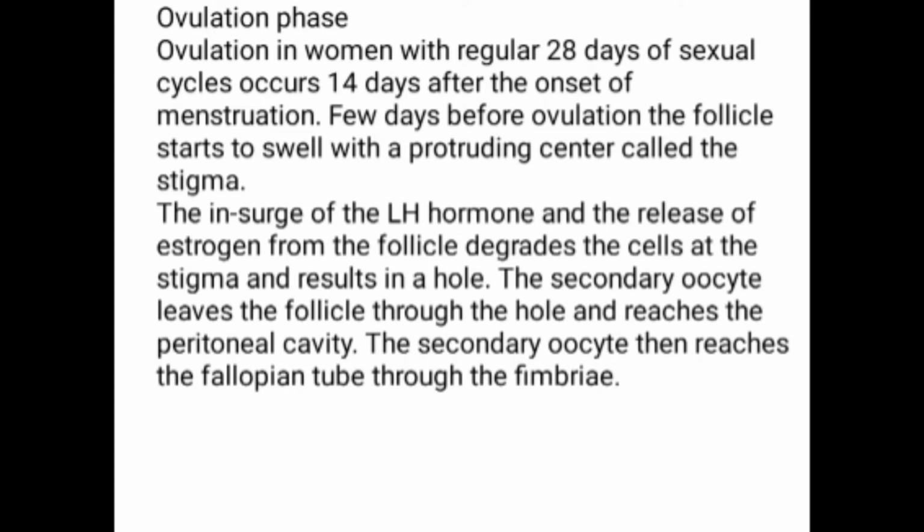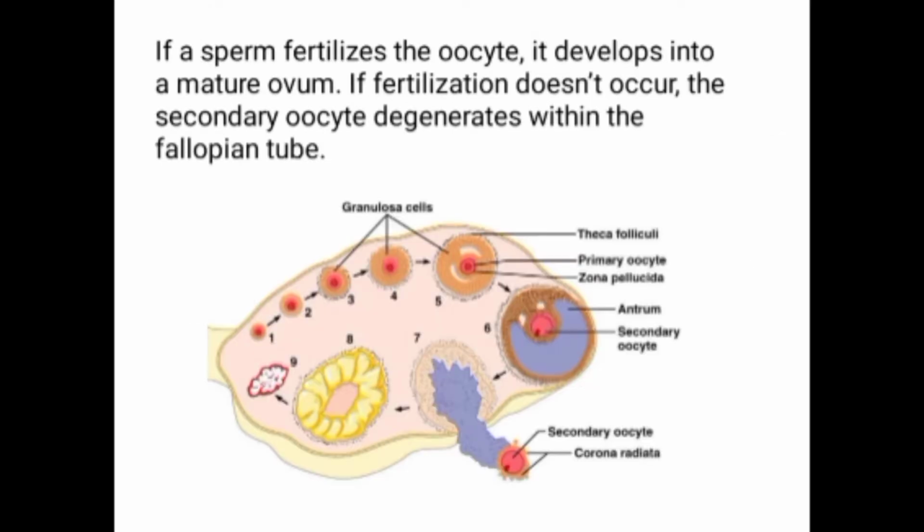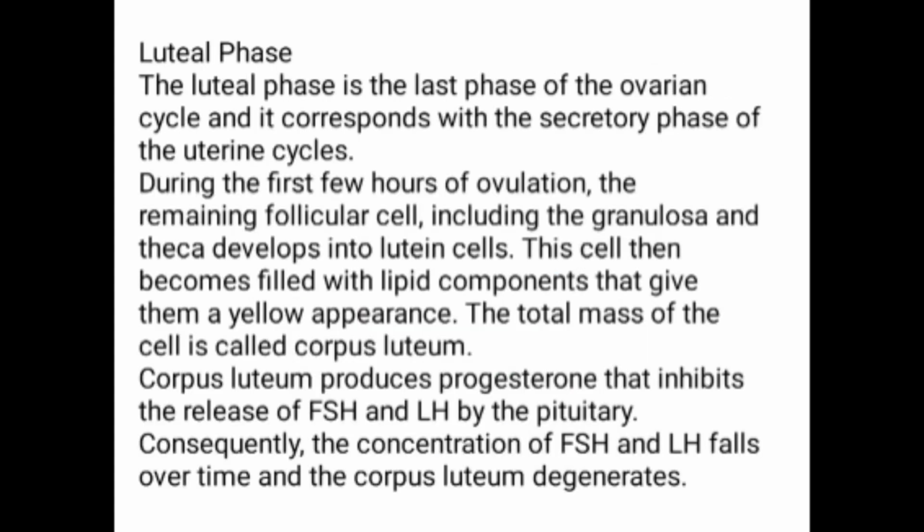Ovulation phase. Ovulation in women with a regular 28 day sexual cycle occurs 14 days after the onset of menstruation. The secondary oocyte then reaches the fallopian tube through the fimbriae. If a sperm fertilizes the oocyte, it develops into a mature ovum. If fertilization doesn't occur, the secondary oocyte degenerates within the fallopian tube.